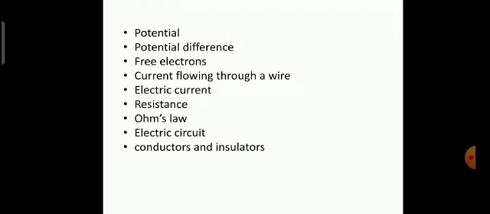And lastly, we had studied about conductors and insulators. Conductors are those substances which have very low resistance, and insulators are those substances which have very high resistance and through which current cannot flow.